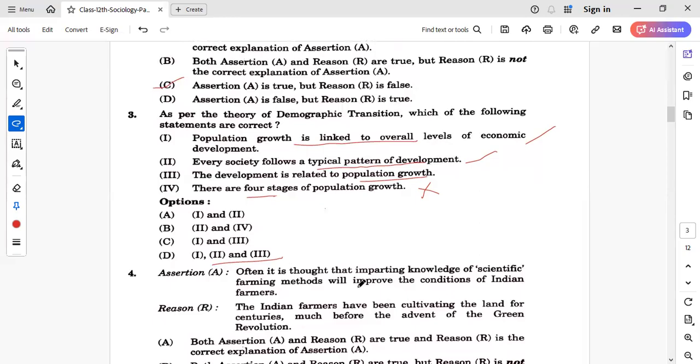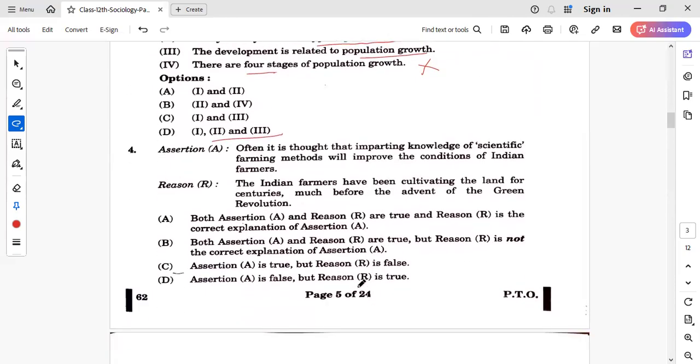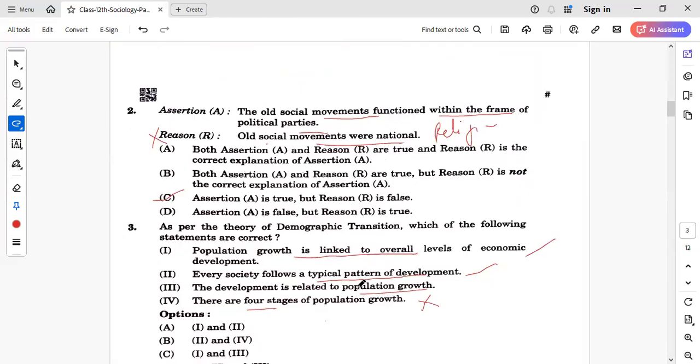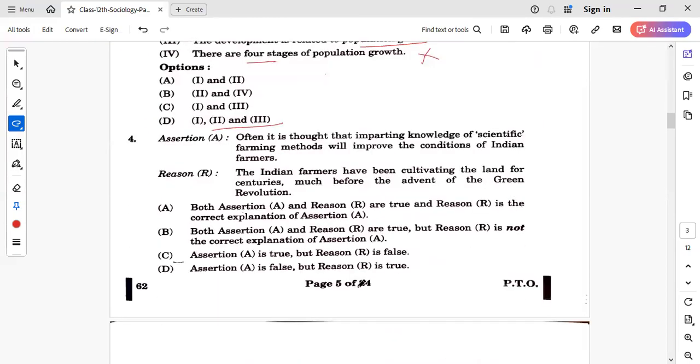Next is another assertion-reason based question. The assertion says often it is thought that imparting knowledge of scientific farming methods will improve the conditions of Indian farmers, right?